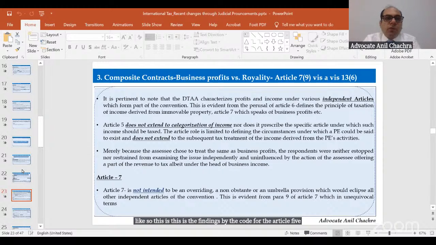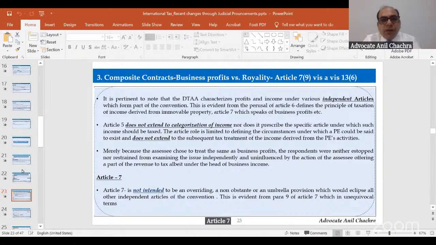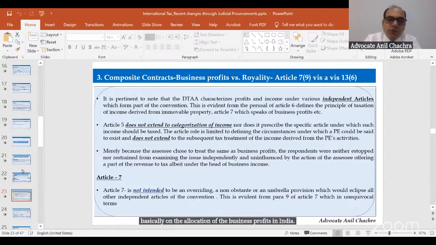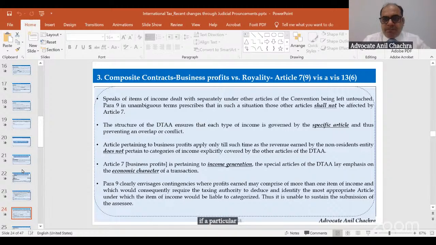Second thing, Article 7. Article 7 is basically on the allocation of the business profits in India for the PE purpose. So Article 7 is not intended to be an overriding or a non-obstante or an umbrella provision which would eclipse all other independent articles of the convention. This is evident from para 9 of the Article 7, which tells that a particular line item has to be dealt with under the other articles.